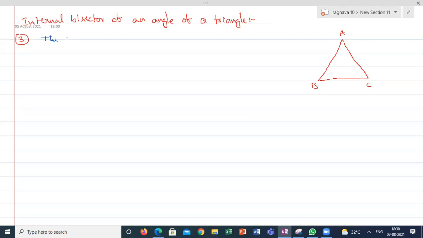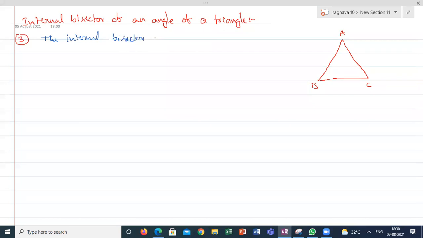The internal bisector of an angle. What does angle bisector mean, guys? It is bisecting, it divides the angle into two equal parts, sir.